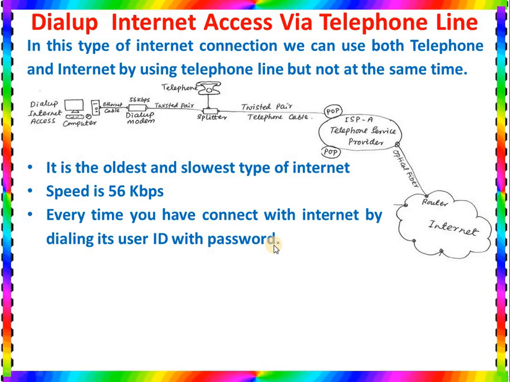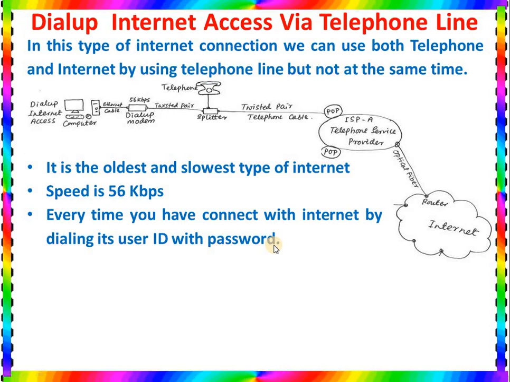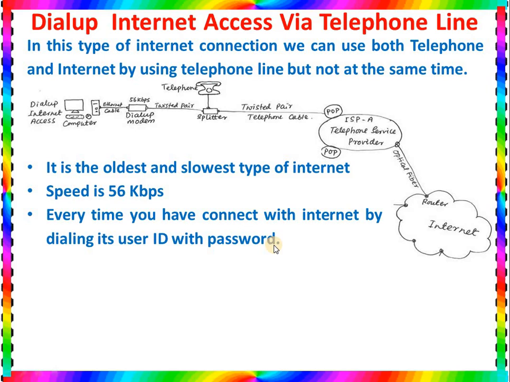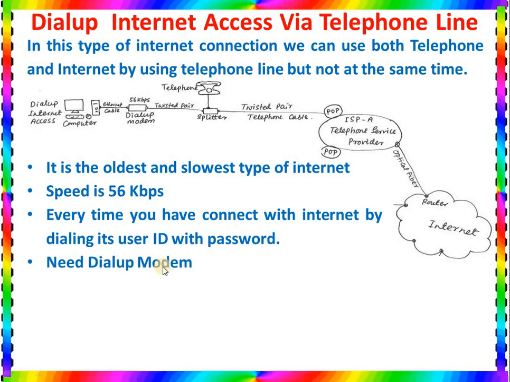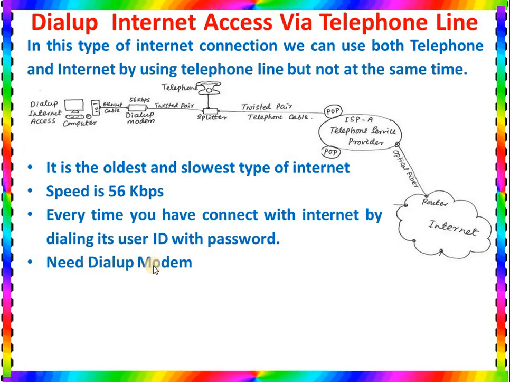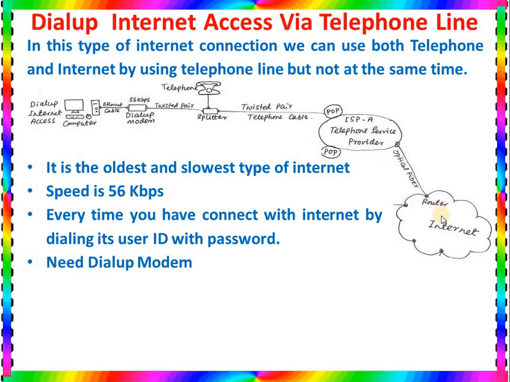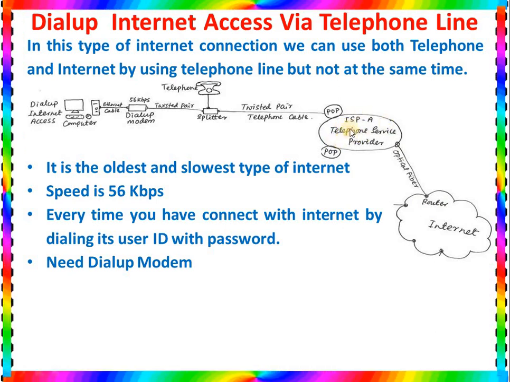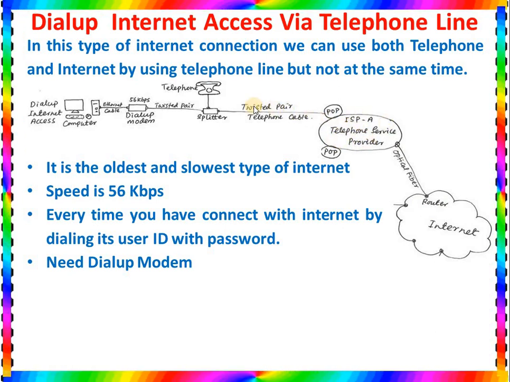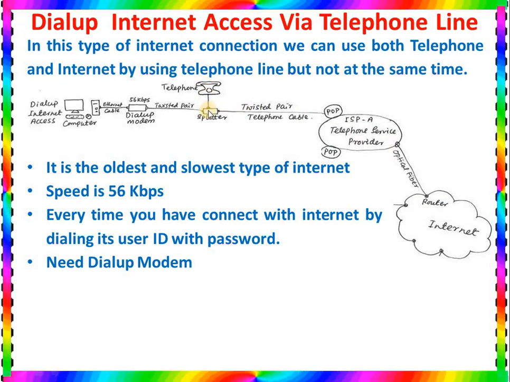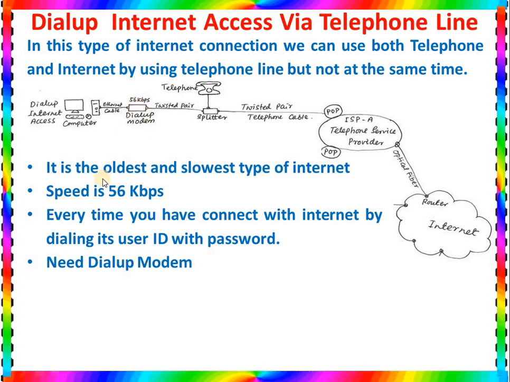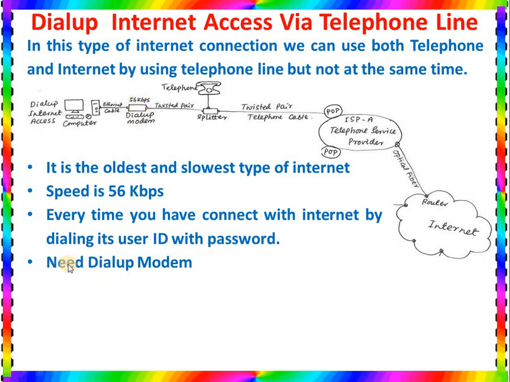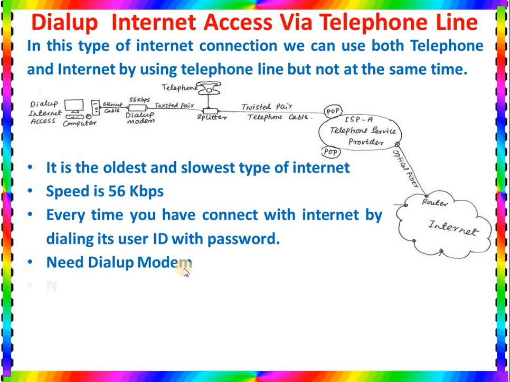And while you are using the internet you cannot use the telephone line because it makes a dedicated path from your computer to the internet. And here it needs a dial-up modem. I have already told you about the dial-up modem: the internet goes to the telephone service provider, the telephone service provider is connected to the splitter, the splitter is connected to the telephone, and the splitter again gives one line to the modem, and this type of modem is called a dial-up modem. So this type of dial-up internet connection needs a dial-up modem.